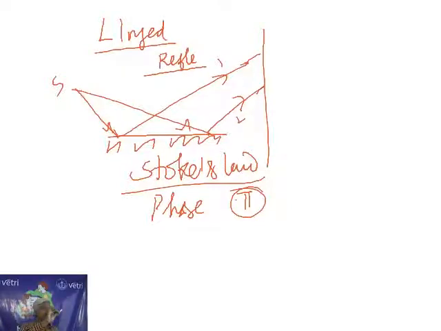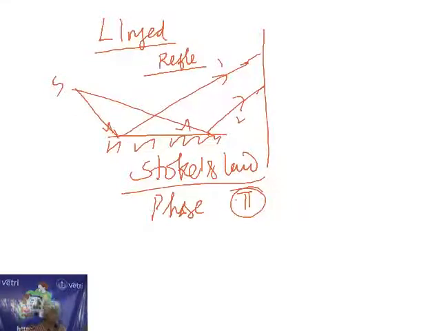Then 270 degrees, no effect. If it is 360 degrees or 0 degrees, then it is original. If it is the original phase, this is called in phase. Therefore 0 degree or 360 degree are called in phase, and 180 degree is called out of phase. So when the light rays are reflected, they are automatically out of phase. Out of phase means the condition is reversed.